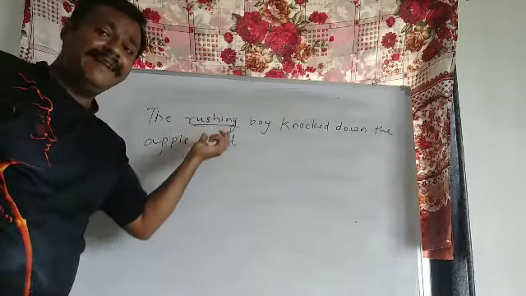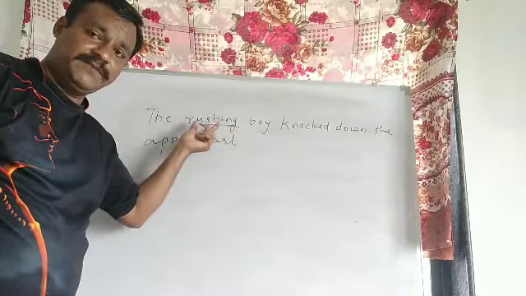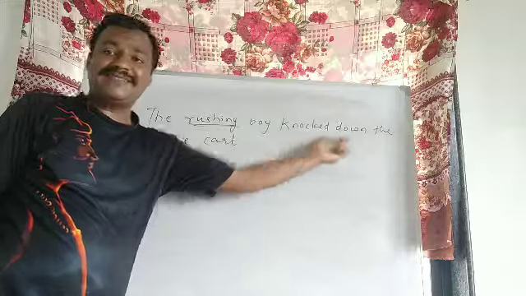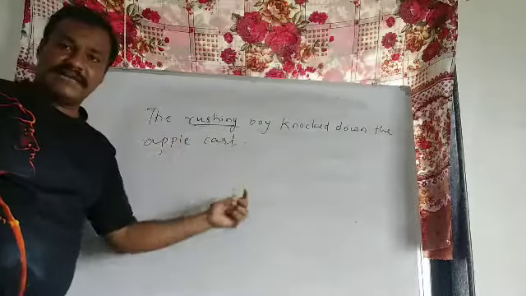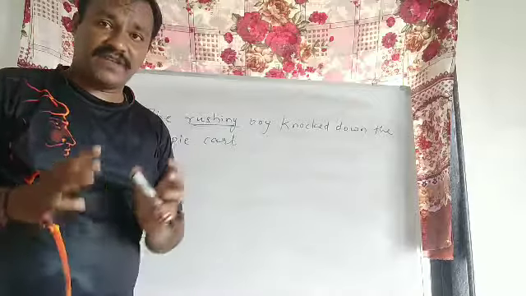It is playing the role of an adjective. Rush, I have added the -ing suffix. It becomes rushing, participle, present participle. The rushing boy knocked down the apple cart. The rushing boy. Which boy? The rushing boy. Is this clear?